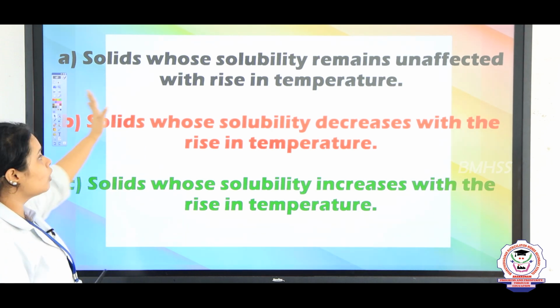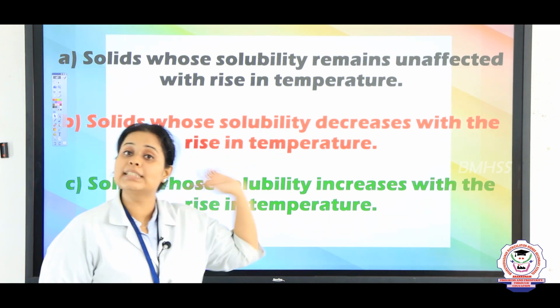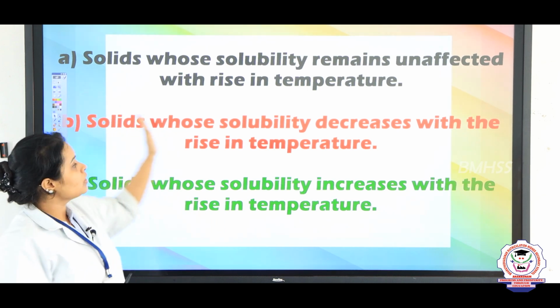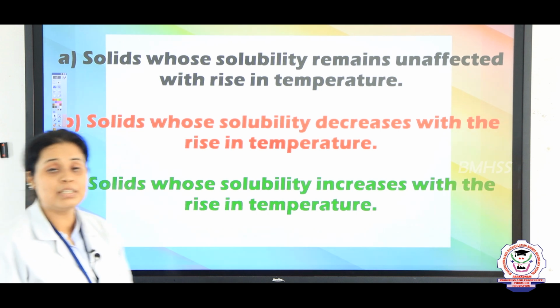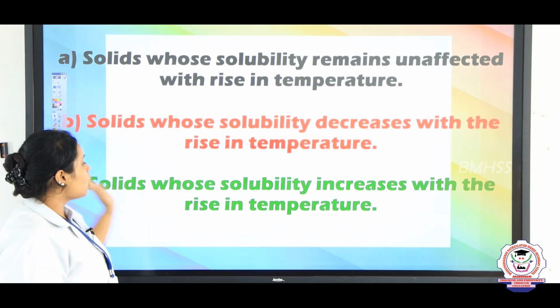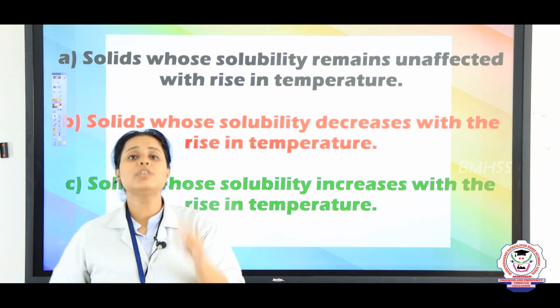So students, there are three major types where you can see that some solids show solubility that remains unchanged. The example I gave was sodium chloride. Then there are substances whose solubility decreases with increase in temperature, which is calcium hydroxide. Then solids whose solubility increases with the increase in temperature, the best example being sugar.